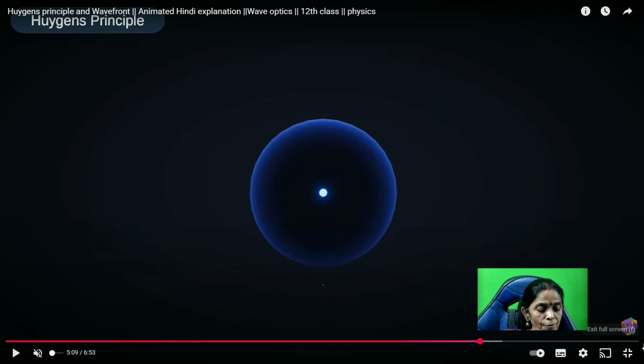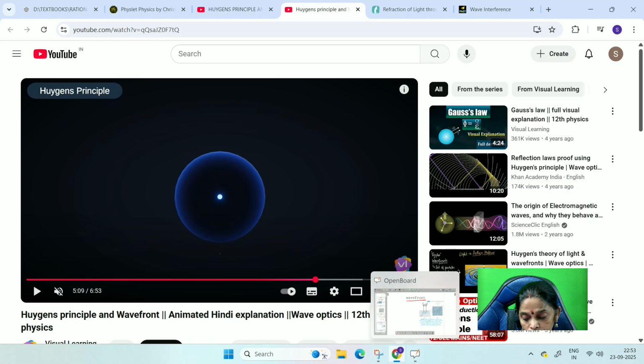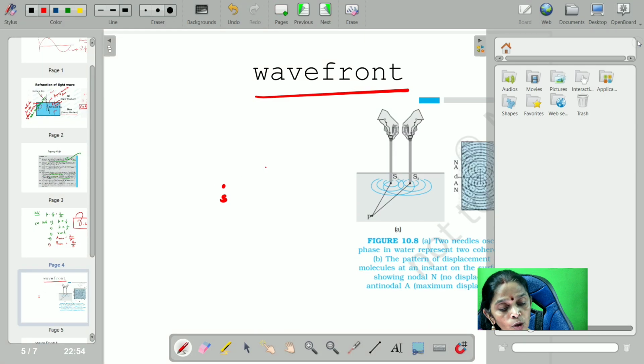So it is enough. Now we'll go back to the board. So what is a wavefront? A wavefront is a locus of, see, for example, I am taking a source. When you take a source, for example, in a dark room, the source is switched on.